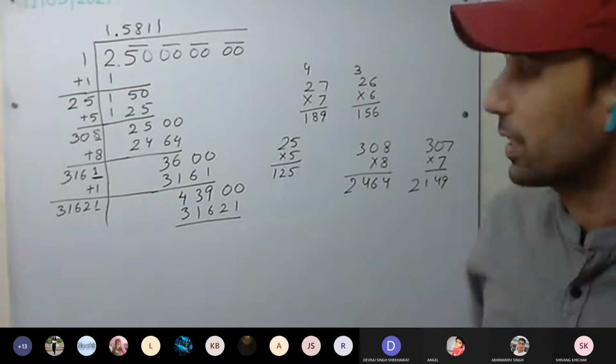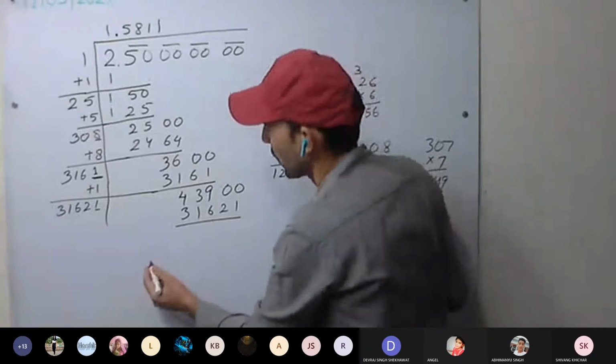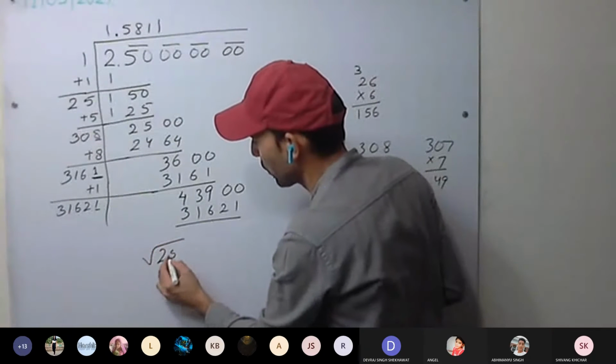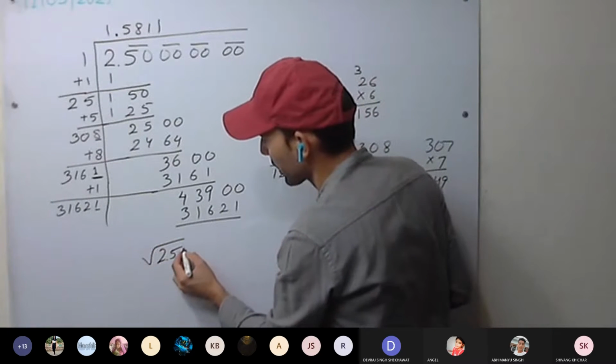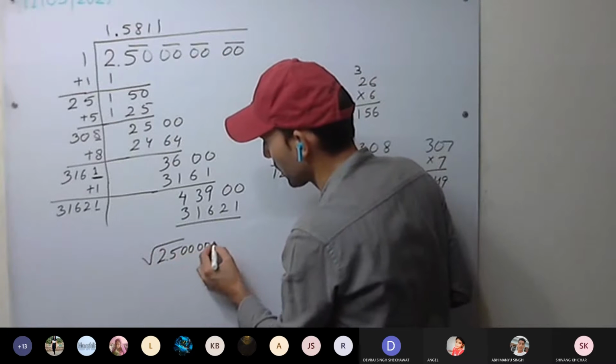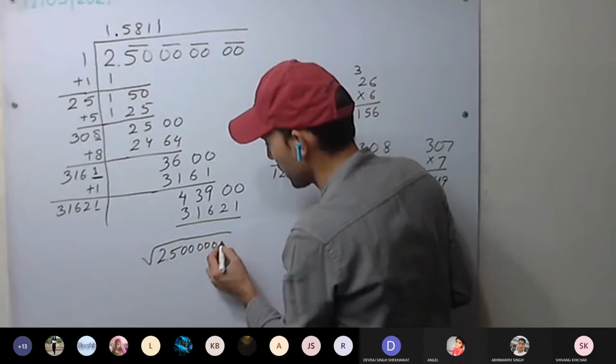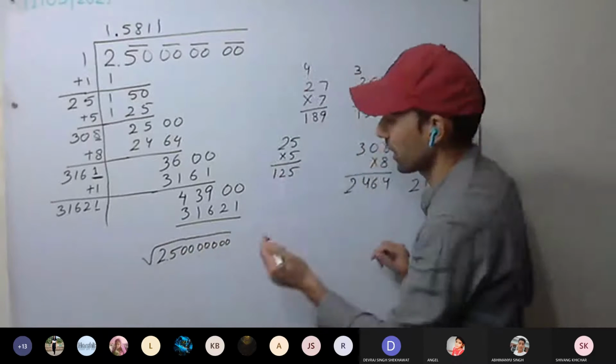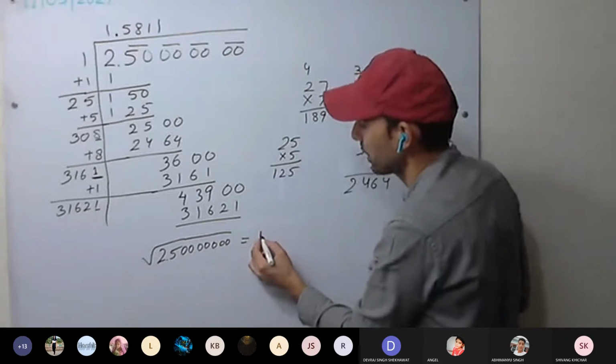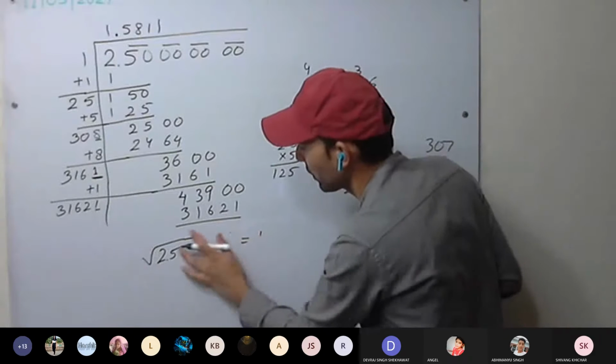And we require up to 3. So the last one we round it off. So root of 2.5 only we have to write.